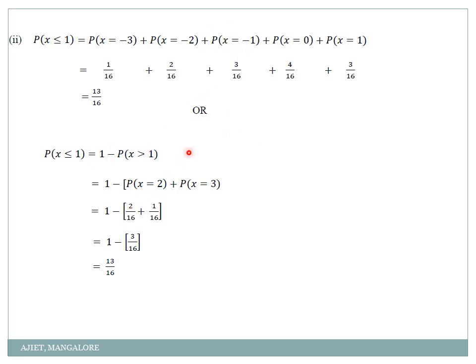Hope you are clear with this one. How to take it? If it is less than or equal to 1, I can write it as 1 minus probability of x greater than 1. Correct? Because greater than 1 has very few values, only 2 values. But if you check less than or equal to 1, there are 1, 2, 3, 4, 5 values. So which is better? I think 2 values are better. Choice is left to you. I have done it in both the methods. So see which method will be helpful for you.